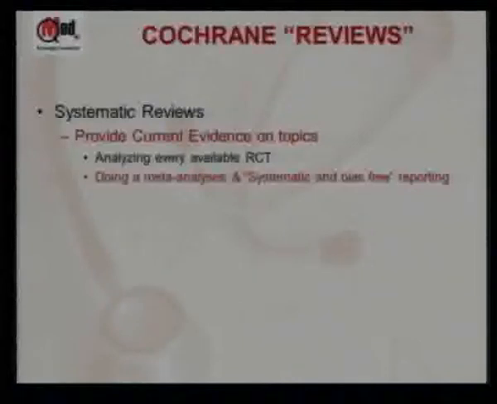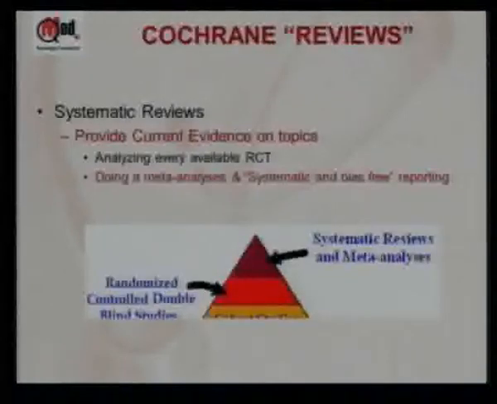So the non-bias level is higher. If they didn't get an answer, they will say possibility of bias, so grading is lower. This is the level of systematic reporting that happens in a Cochrane review compared to a regular review article, which is more of an overview. And that's why that comes at the top of the evidence pyramid.